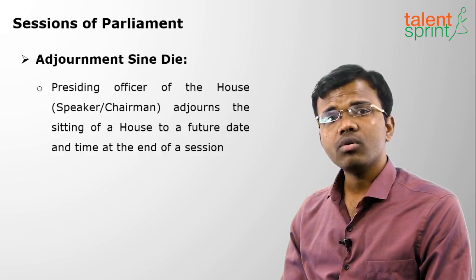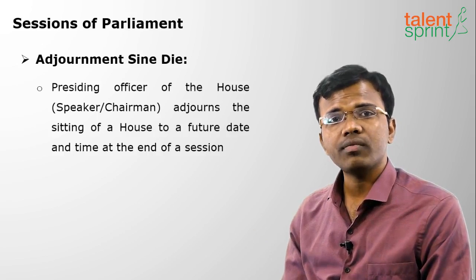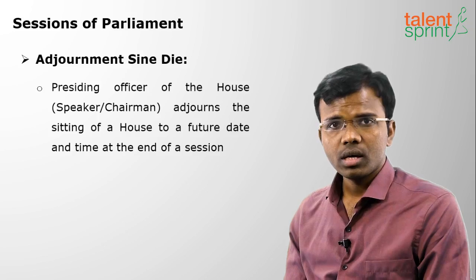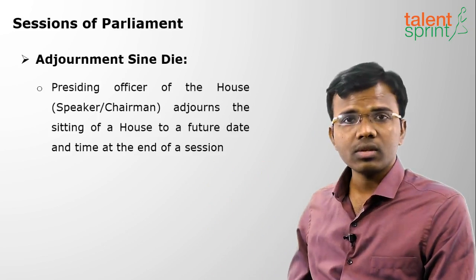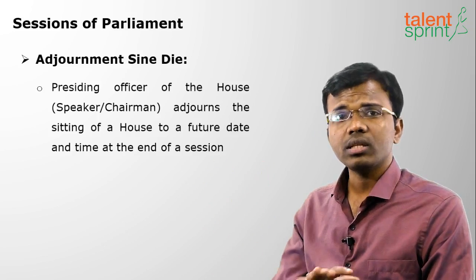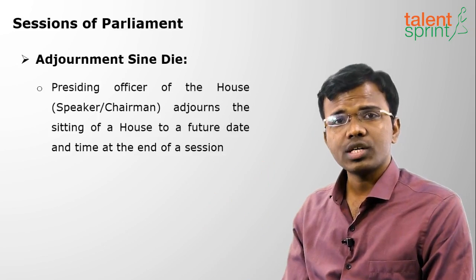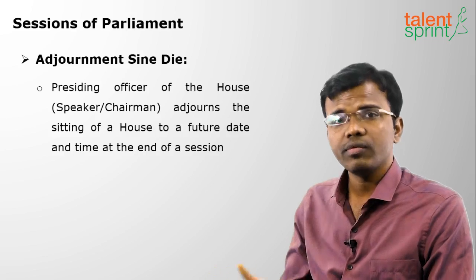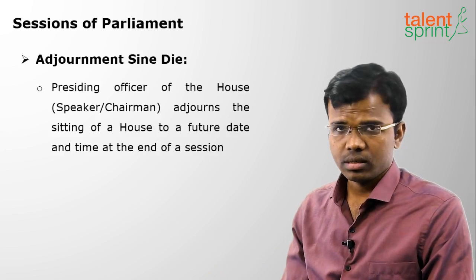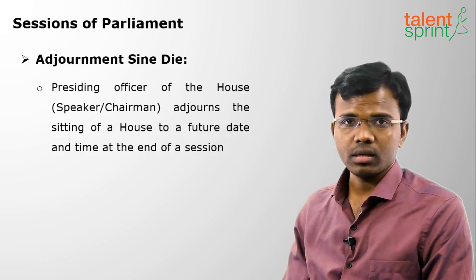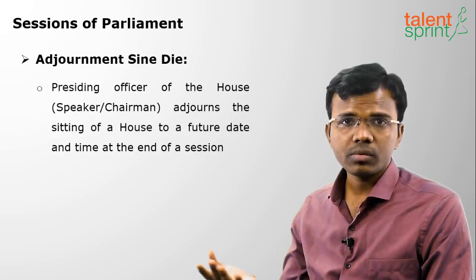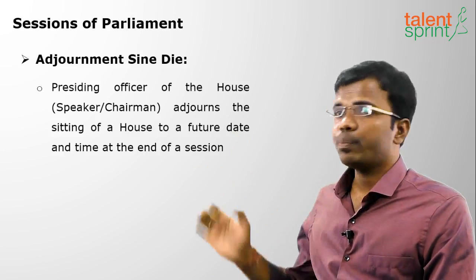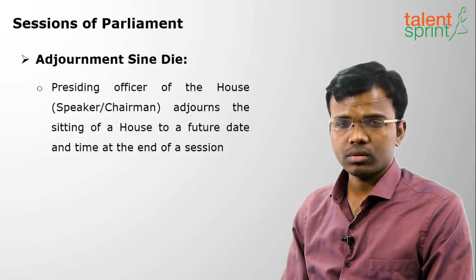We don't know the future date when we shall meet for the next session. So the Speaker or Chairman will say on the last day of a session that the house is adjourned sine die. We shall meet on a future date, but we don't know the actual date and time. So adjournment and adjournment sine die are done by the Speaker or Chairman of that house.